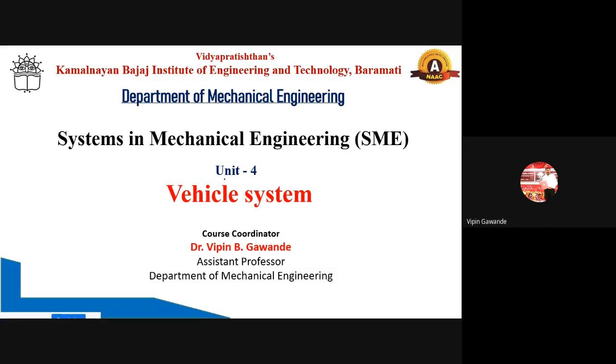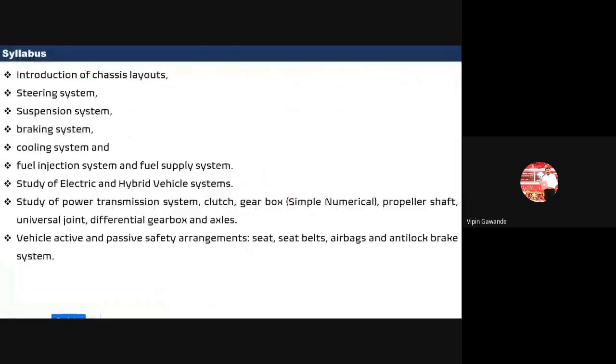So in the last lecture we started the discussions about unit number 4, that is our vehicle system, and this is our last unit. The contents of the unit we have already discussed: the chassis layout and the steering system, two things we discussed in the last lecture. In today's lecture, we have planned to discuss the suspension system, braking system, cooling system, and fuel injection system. So these four topics we will discuss in today's lecture.